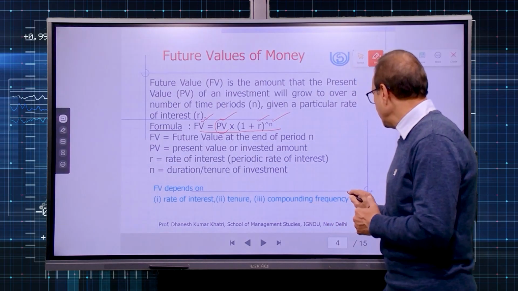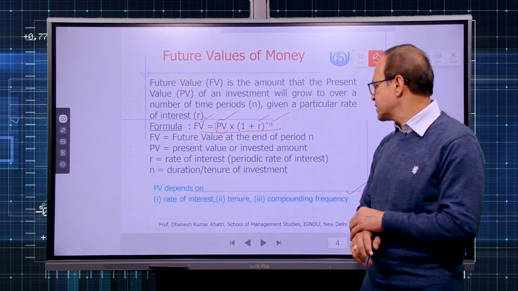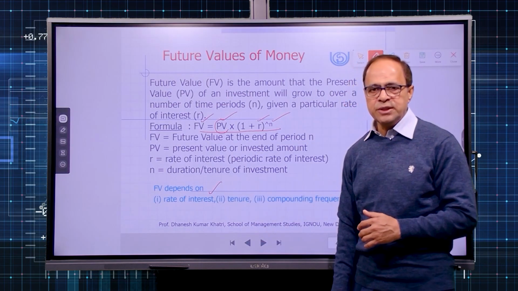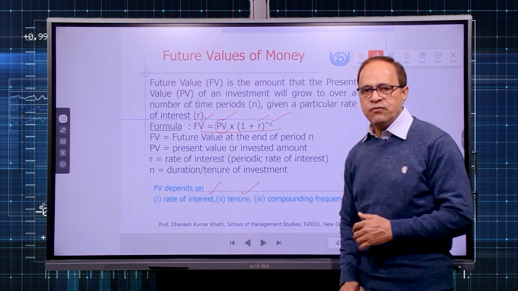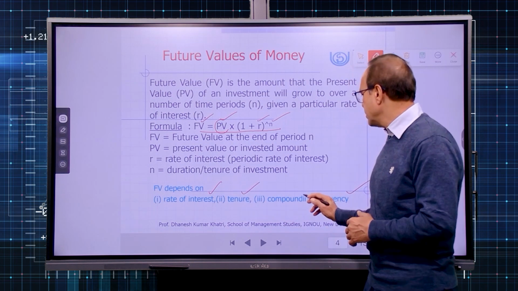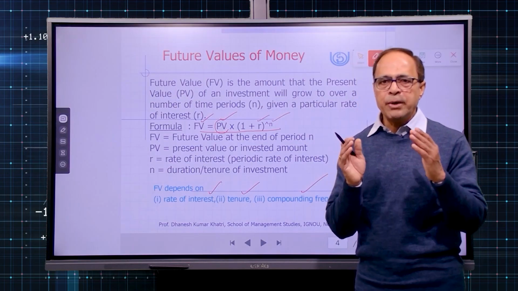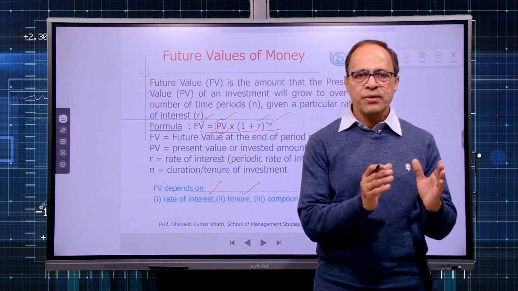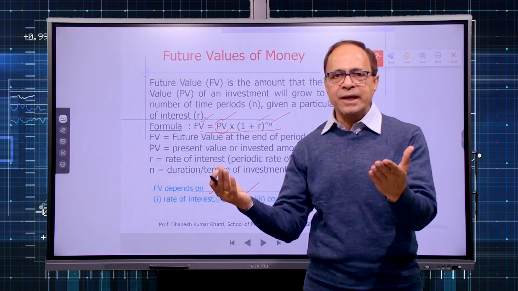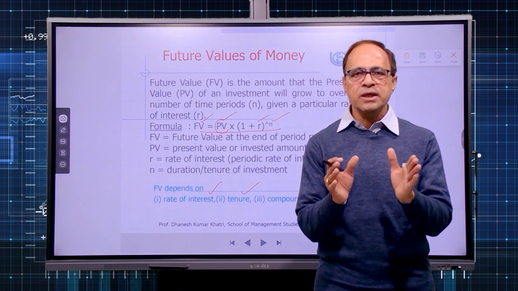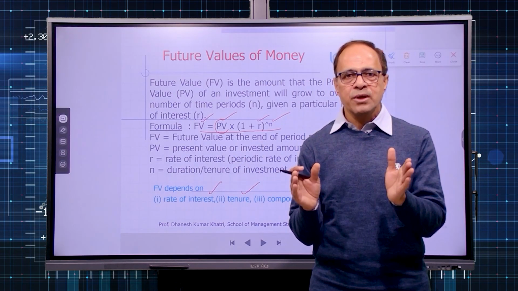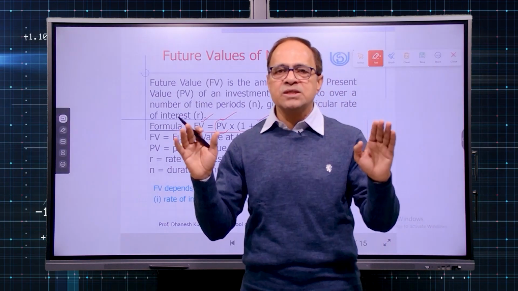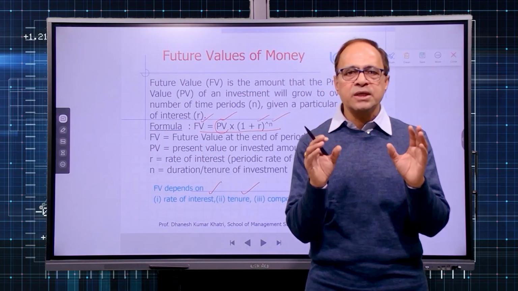Now, more importantly, future value depends on three things: the rate of interest which you are going to earn on your deposit, the tenure, that means the time period for which you are depositing the money, and the compounding frequency. When we say compounding frequency, by default, compounding is done annually. But when we talk about a deposit in a bank, the default consideration for compounding in a fixed deposit is quarterly. So if you are attempting a theoretical question in your examination and compounding frequency is not given, always assume compounding is done annually.